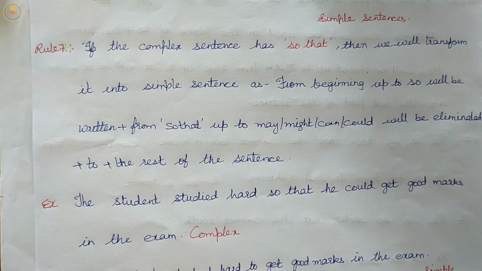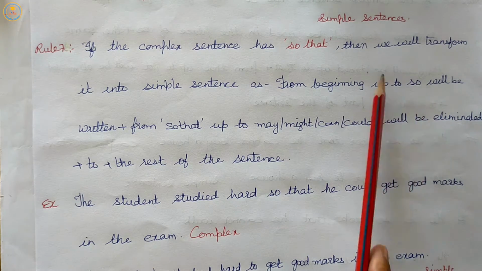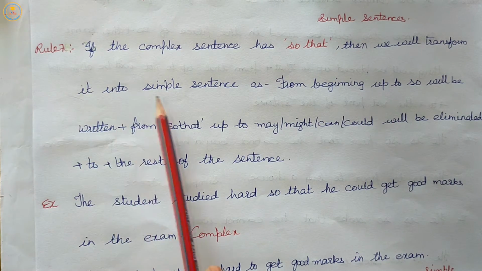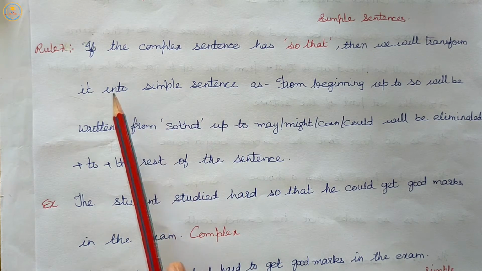Listen carefully. In the 7th rule, if the complex sentence has so that, then we will transform it into a simple sentence as we will follow.